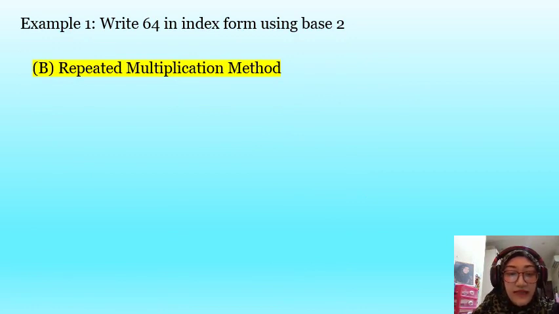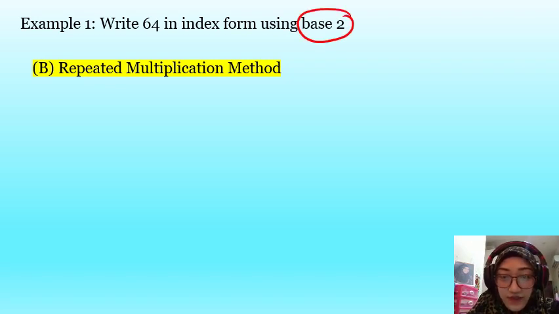Okay, the second method is repeated multiplication method. So here you take the base 2. Since the method is multiplication, then you multiply. You multiply by itself. 2 times 2 is 4. And you times 2 again.